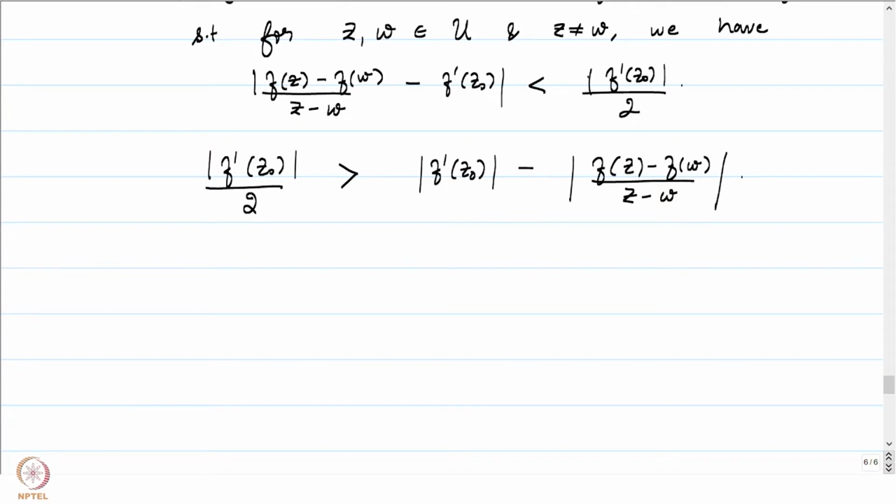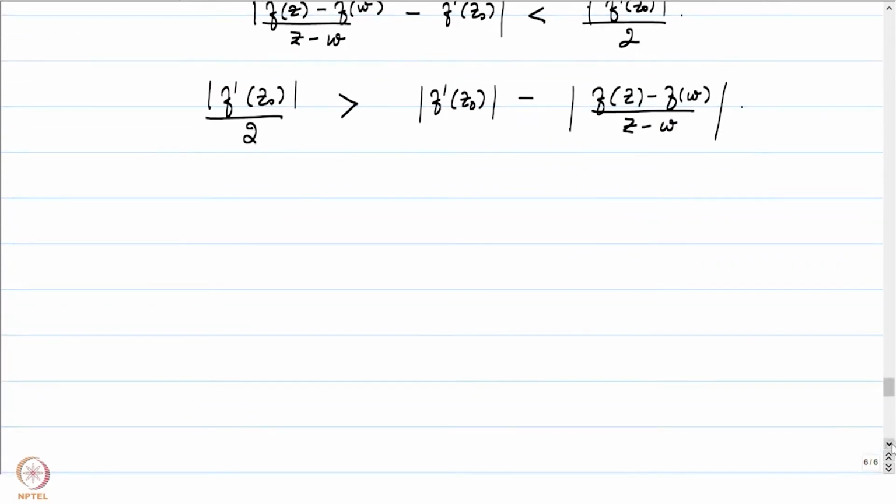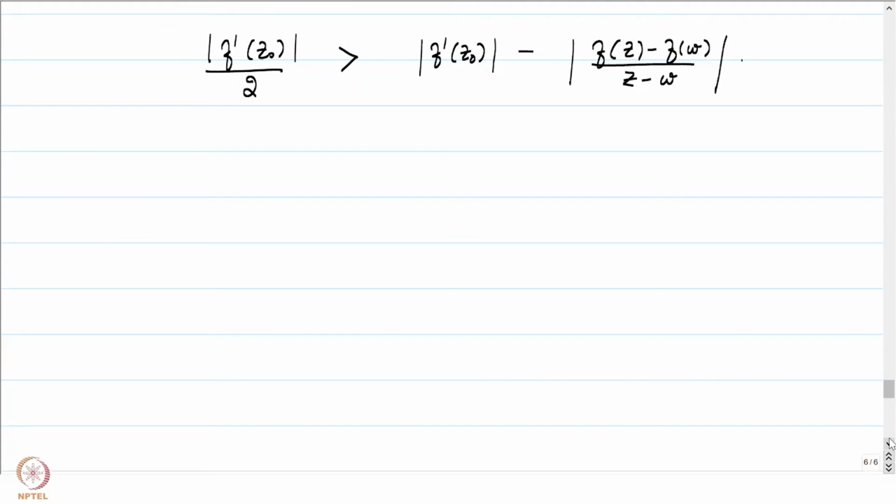So I have used a version of the triangle inequality here, and you can finally conclude that, by bringing it to the left, the absolute value of f of z minus f of w is greater than the absolute value of f prime of z0 by 2 times the absolute value of z minus w.